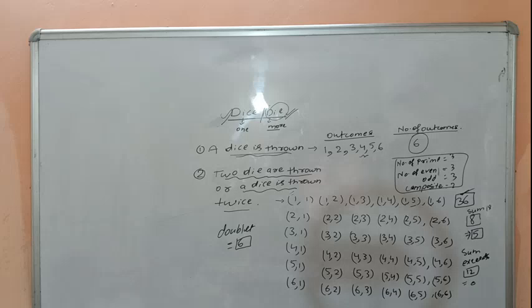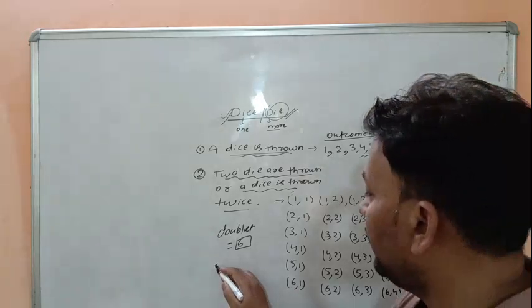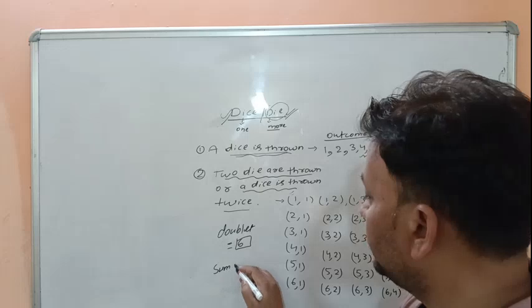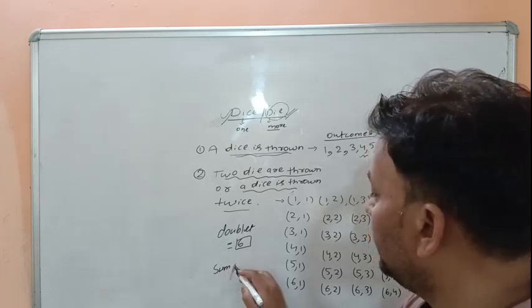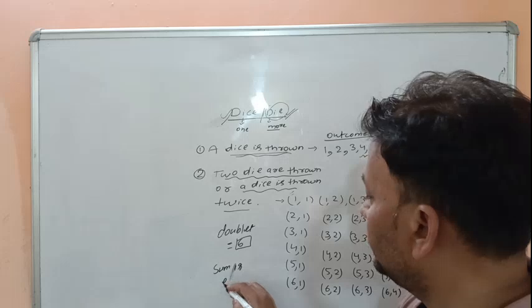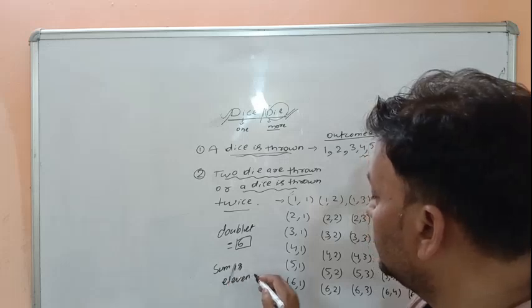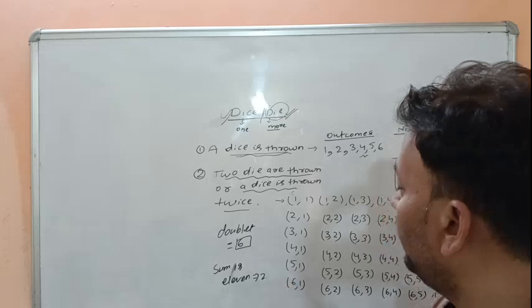In how many events is the sum 11? Sum is 11, that means 5 comma 6 and 6 comma 5 are the only events in which the sum is 11. How many events? Only 2.